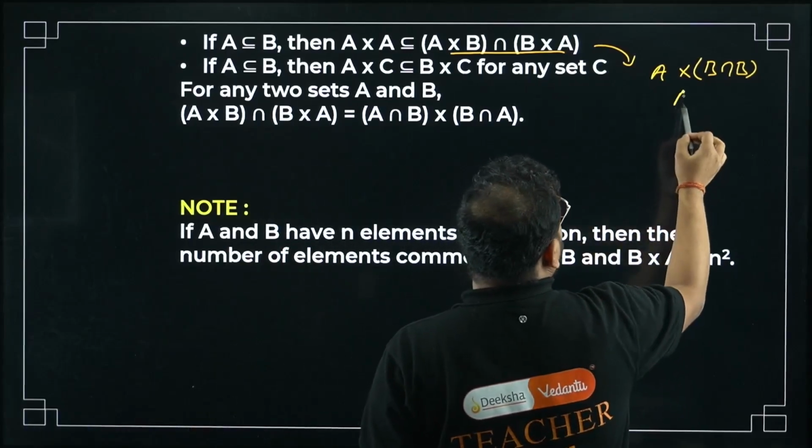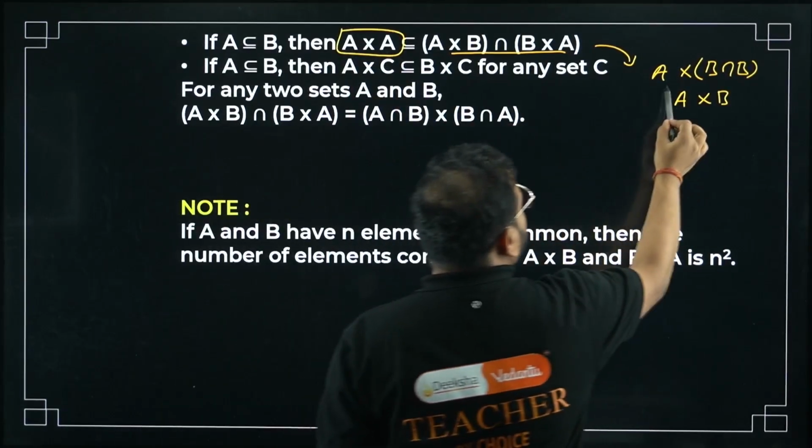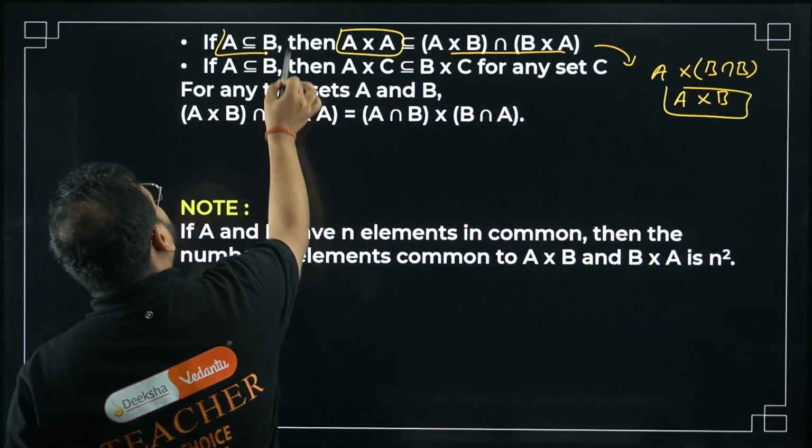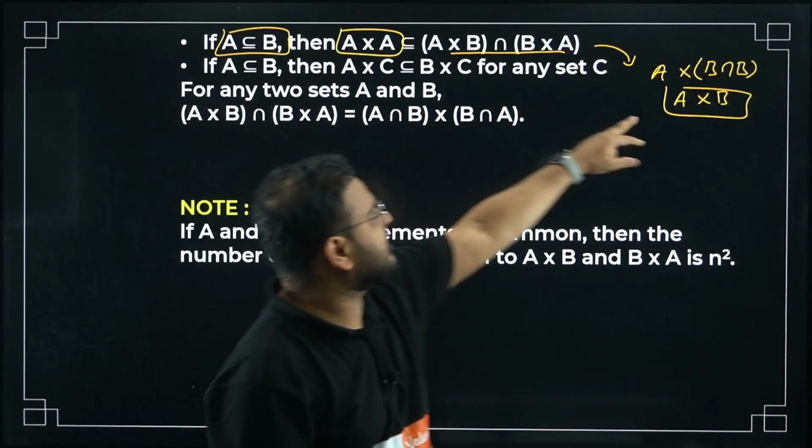Product of A and B. Okay, isn't this A cross A a subset of A cross B? How come, sir? Because A is a subset of B. Won't you all agree? I have just simplified this part in terms of this.